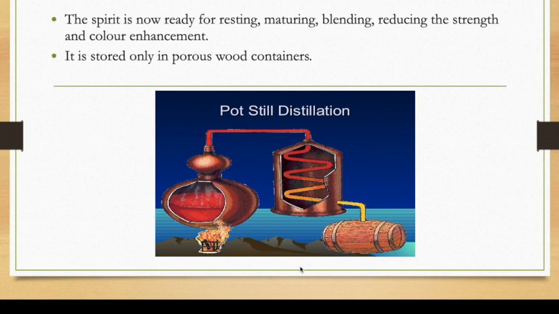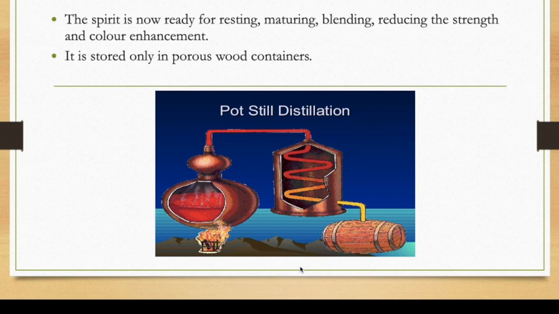Once the vapor rises, you can see through that red line, the pipe is coming down to the condenser, and once it is very hot, it cools and turns yellow. That yellow part is the condensation, and it comes out through a spirit receiver and goes into the maturing cask. So it is a single process.